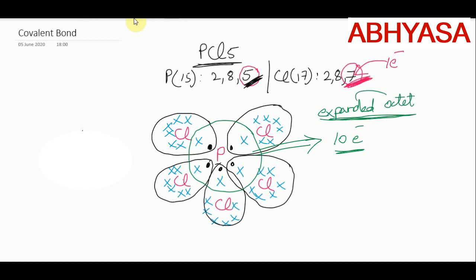What is more? More than 8. So we have more than 8 electrons in the valence shell of phosphorus. That is the reason why we call it expanded octet. So this is again a new term for you. And this was already asked in a previous entrance exam: the number of valence electrons in phosphorus in PCl5. Simply the answer is 10.